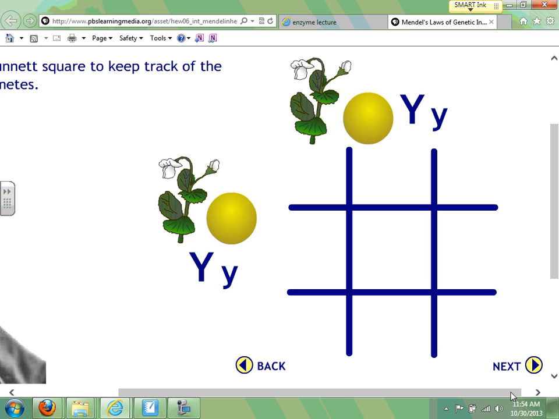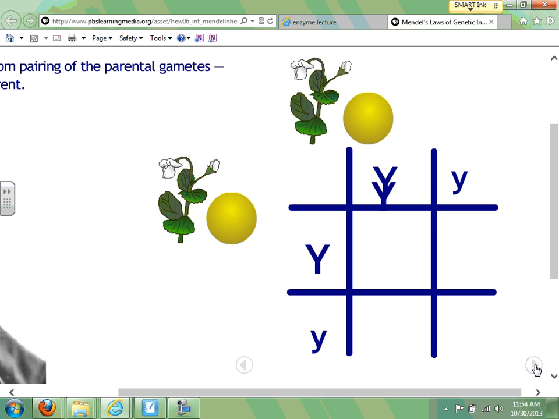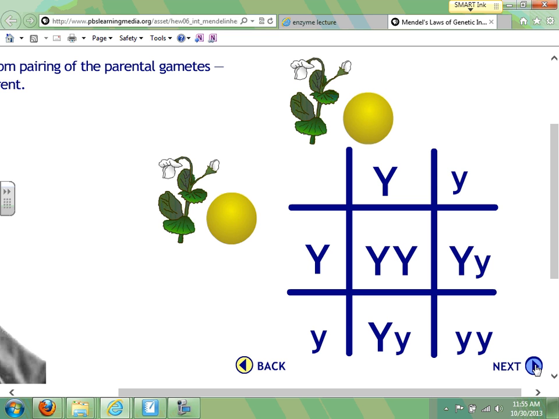Now, I've never seen a Punnett square drawn quite like a tic-tac-toe grid before. Usually we would see lines connected on the right side and the bottom here to truly make a square. But what we use is the grid to kind of lay out each possibility. And the possibilities for the first plant here to give either a dominant or recessive, and the other plant to give a dominant or recessive. And then in the other boxes, we fill in the combinations that could show up. Now, remembering that the big Y is dominant, we can see 3 dominant combinations in terms of the phenotype to only 1 recessive.